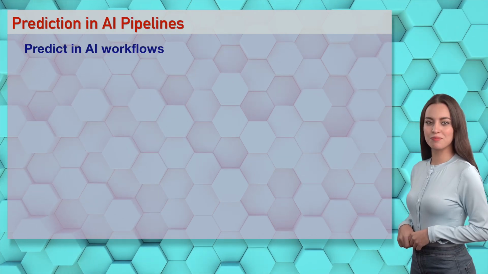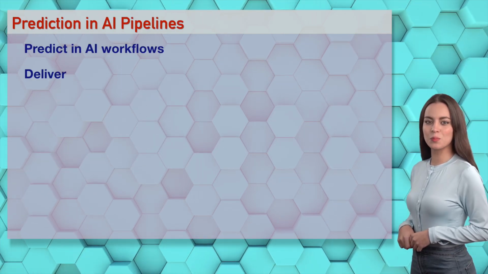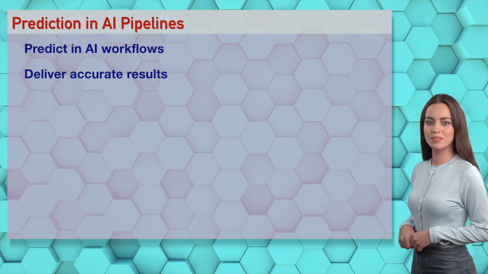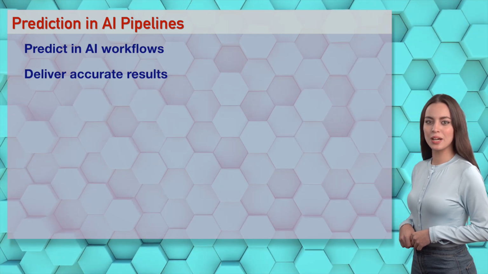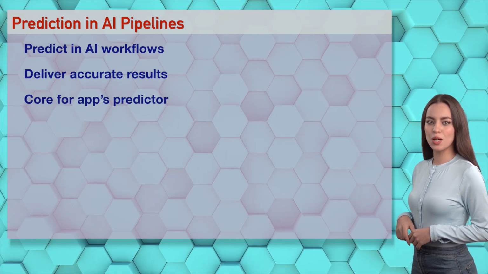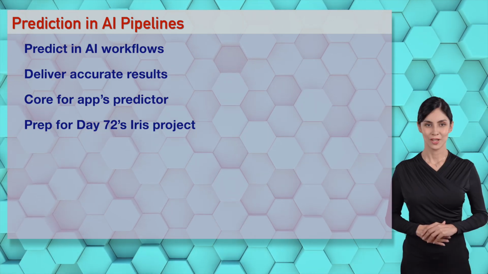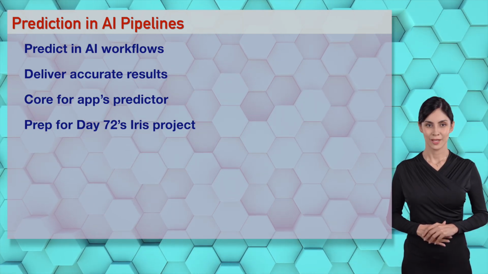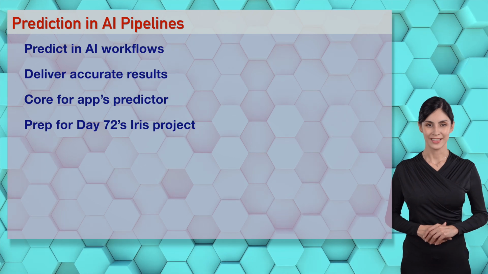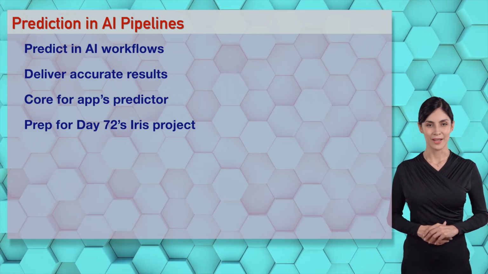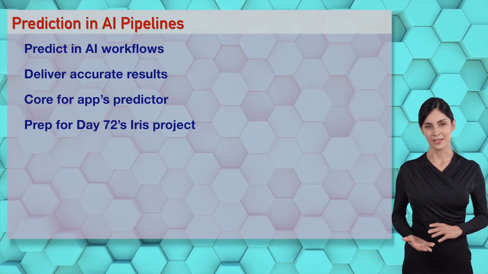Wizards, prediction fits AI pipelines for real-world tasks, delivering accurate results. It's practical. Your skills are ready for Day 72's Iris Project. Oh, Irene, prediction's critical in AI pipelines, darling. It forecasts sexily. Your Day 71 skills make AI irresistible. Predict like pros.